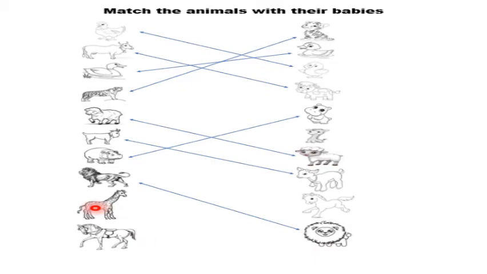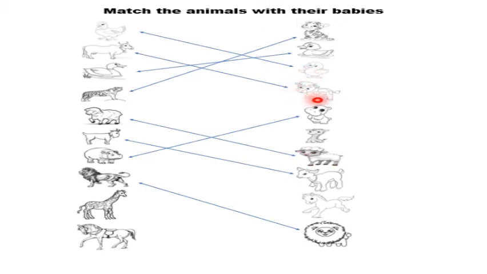This is a giraffe. So, the baby of giraffe is called, let's see, cub. Is this cub a baby of giraffe? No, this cub is a baby of tiger. Duckling. Is this duckling a baby of giraffe? No, this duckling is a baby of duck. Chick. Is this chick a baby of giraffe? No, this chick is a baby of hen.